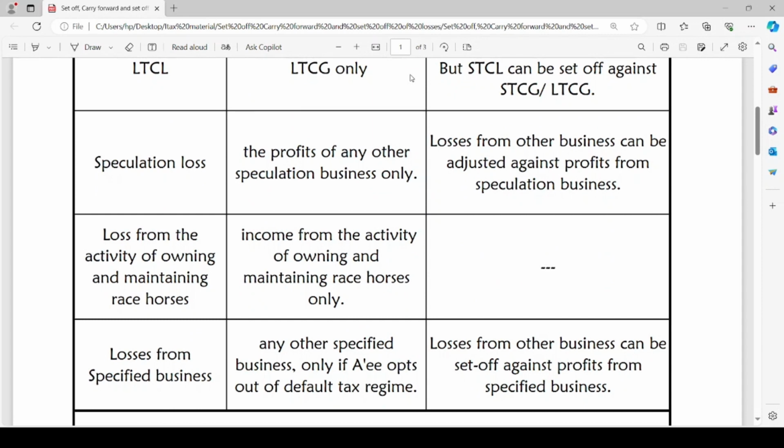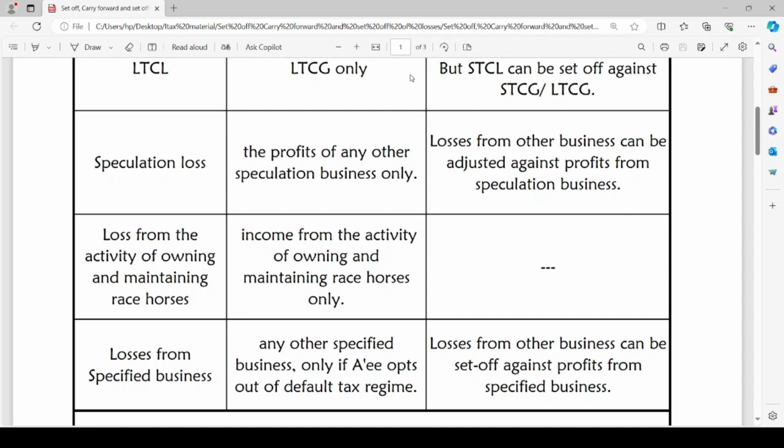The next loss is speculation loss. Speculation loss can be set off against the profits of any other speculation business only. That means if income is earned by the assessee from normal business, it cannot be used for set off of loss in speculation business. But if the assessee has incurred loss in other business and he has earned profits from speculation business, then loss from other business can be adjusted against profits from speculation business.